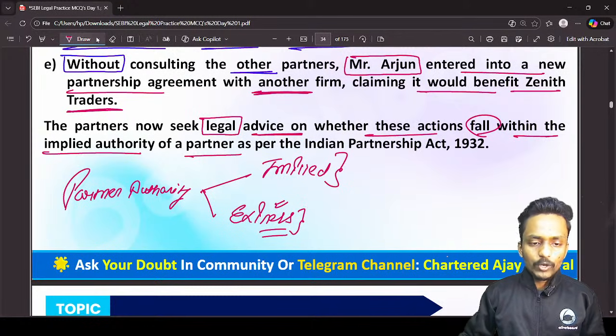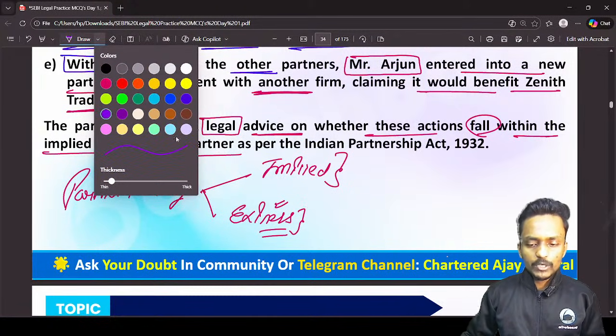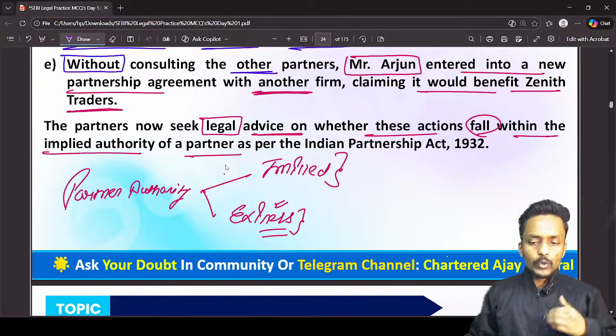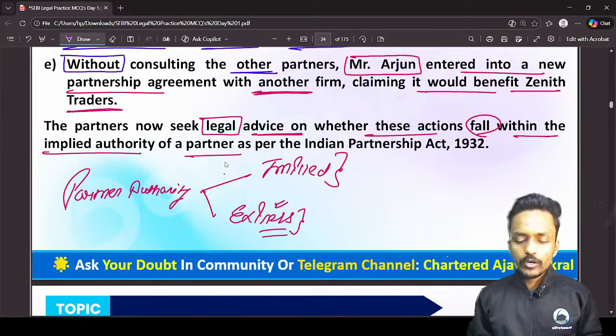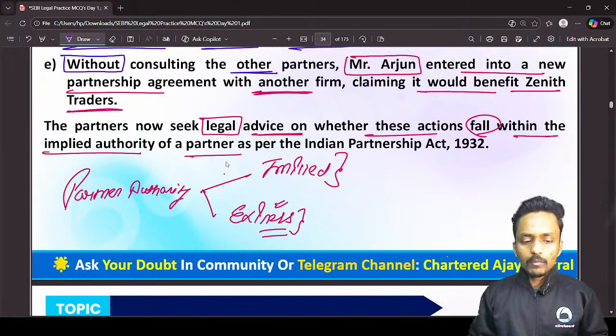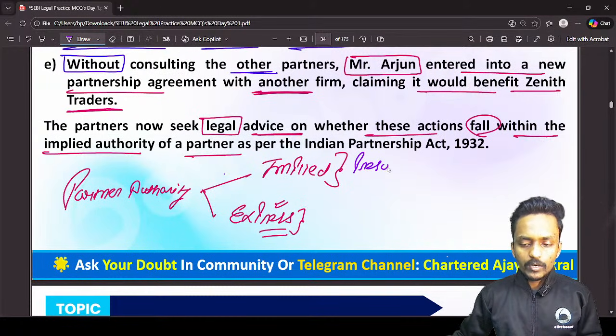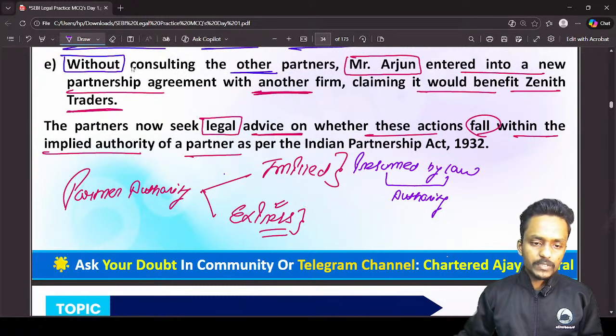But any act which is presumed by law as an authority of the partner becomes an implied authority of the partner. So the implied authority is presumed by law. But the law will presume only those authorities which are exercised in the ordinary course of business.